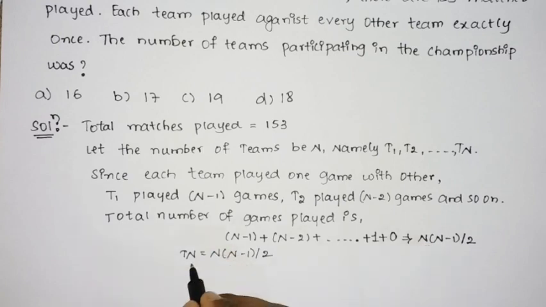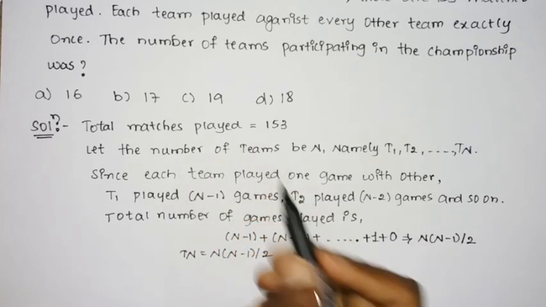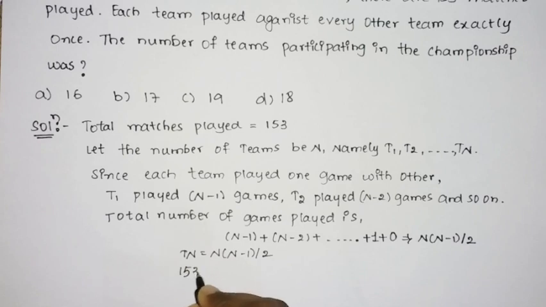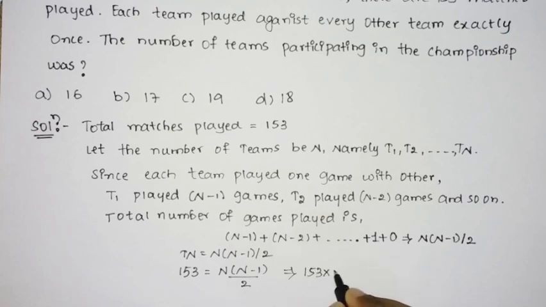So here they have given the nth term, which is nothing but 153. So 153 equal to n into n-1 divided by 2. Next you need to multiply by 2, which will be 153 into 2 equal to n into n, that is n square, minus n into 1, that is n.